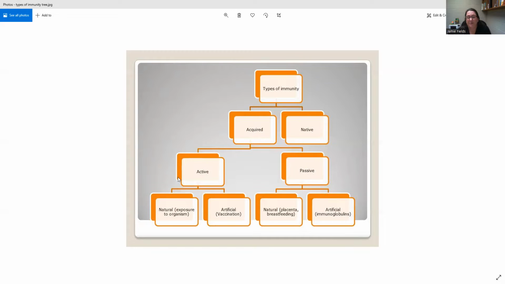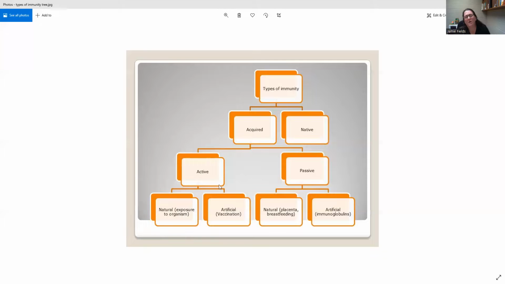Now, active immunity is when we make our own antibodies. Natural active immunity is when we've been exposed to the disease. I've got chickenpox, I recover from chickenpox, I now have natural immunity to chickenpox.